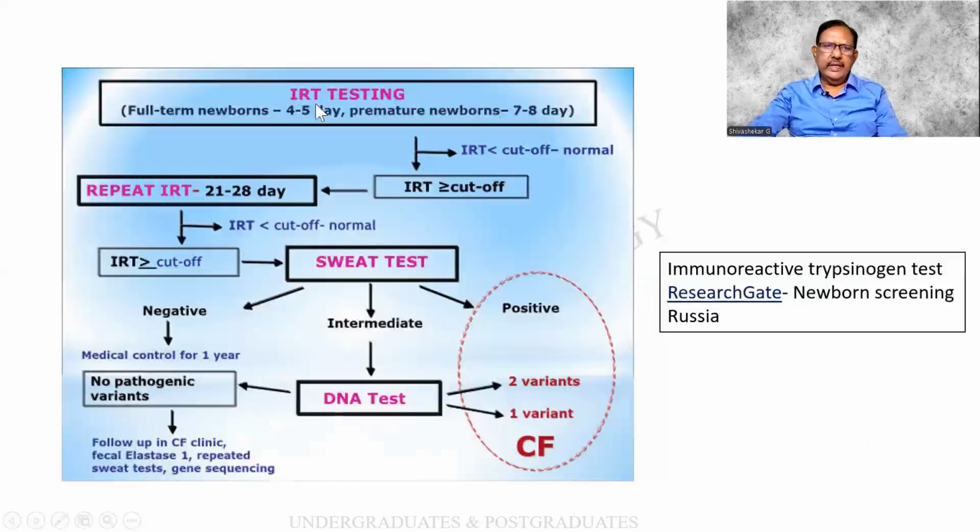This is called the IRT testing, and it is supposed to be immunoreactive trypsinogen test. Thanks to ResearchGate for this reference, and it has been from Russia. So, this is the way of testing for the full term or the premature one. And it has been repeated in this sequence, followed by a sweat test and a DNA test if required. And there can be the variants which can be identified. Ultimately, you make a diagnosis of cystic fibrosis. If there is no pathogenetic variants, follow-up is required.